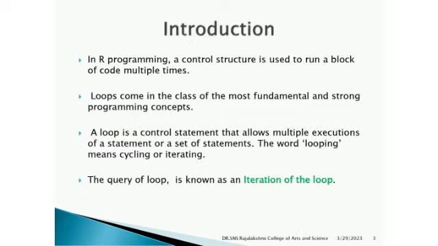So in the introduction, in R programming, a control structure is used to run a block of code multiple times. Loop comes in the class of the most fundamental and strong programming concepts. A loop is a control statement which allows multiple execution of a statement or a set of statements. The word looping means cycling or iterating. It is also known as iteration of the loop.